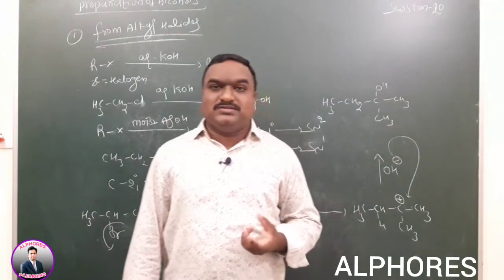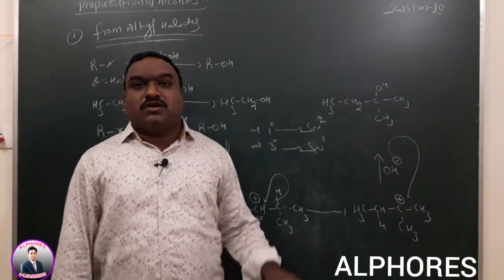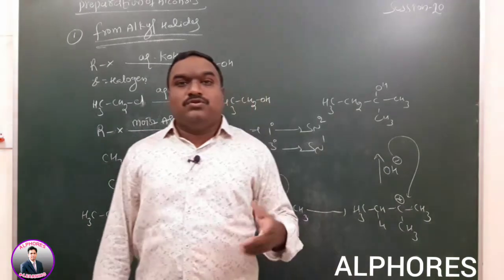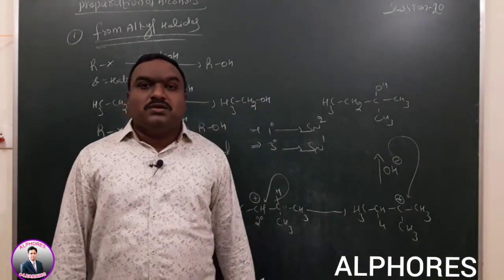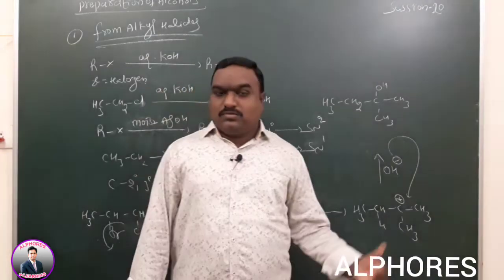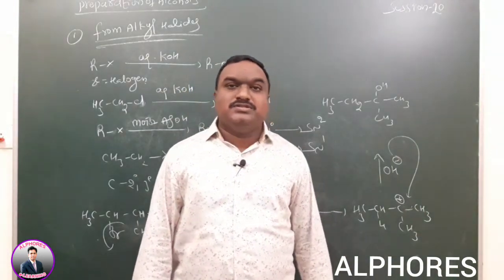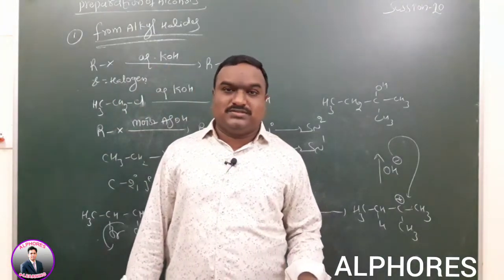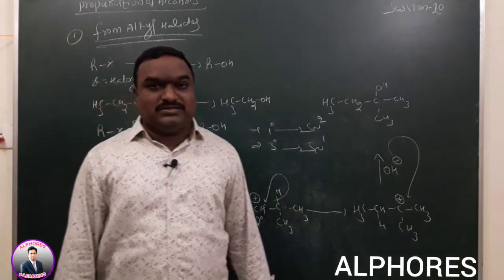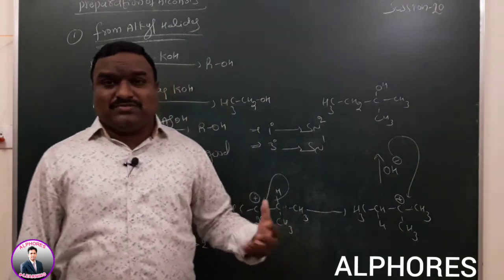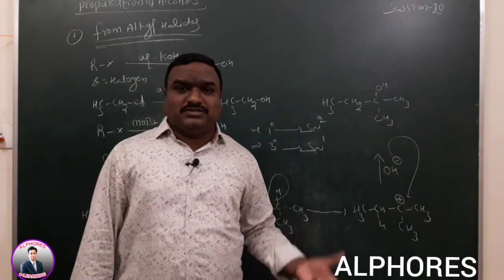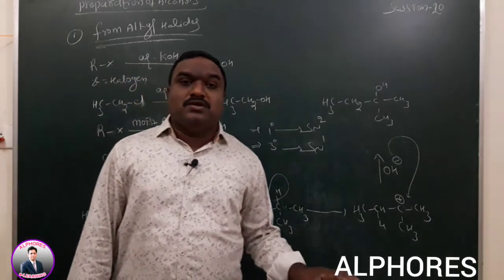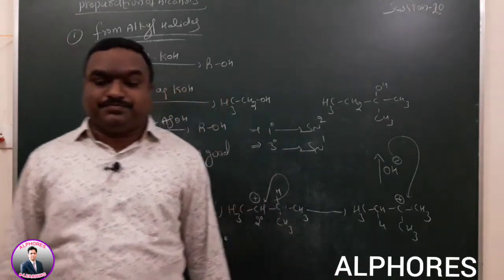So in alkyl halides we have completed that concept. If a strong nucleophile is given, we have to write the bimolecular mechanism. If a weak nucleophile is given, we have to write the unimolecular nucleophilic mechanism. This is the way to prepare alcohols from given alkyl halides. Compared to aqueous KOH or aqueous NaOH, if moist silver oxide, or aqueous sodium carbonate or potassium carbonate is given, we will get more product.